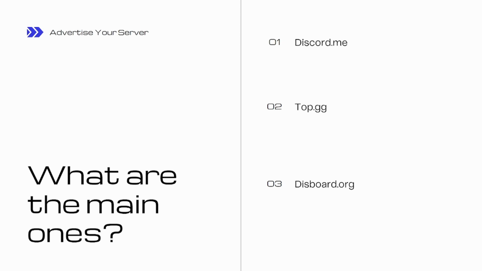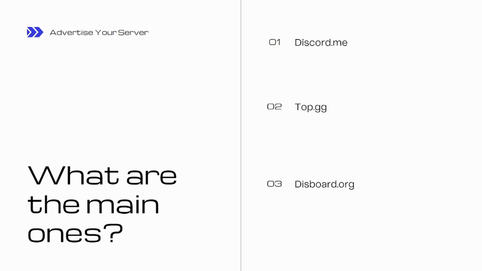It gets hundreds of thousands of unique views a month, and it has a vast array of growth tools and listing tools. It has really good search engine optimization, so if you're searching for a Discord server, Discord.me will often come out on top. It also has a range of premium options, and this site runs on a bump point system, so not just bumping, but also bump points that reset each Saturday or Friday, depending on your time zone. You bump each 6 hours, and with Discord.me the bump times aren't specific to when you bump, but are the same for everyone, so you can keep bumping each period. So that's Discord.me for you.